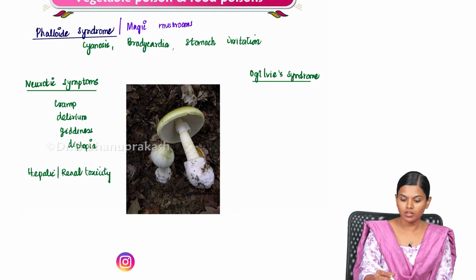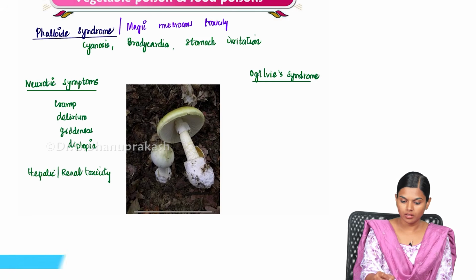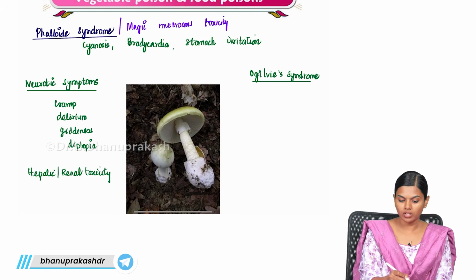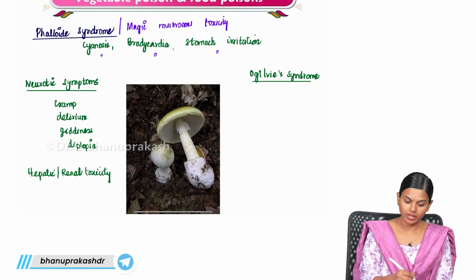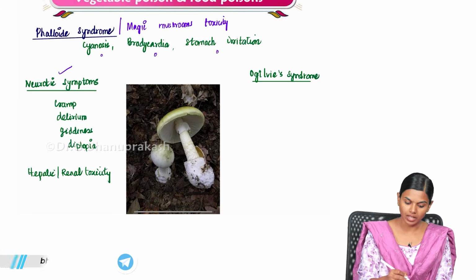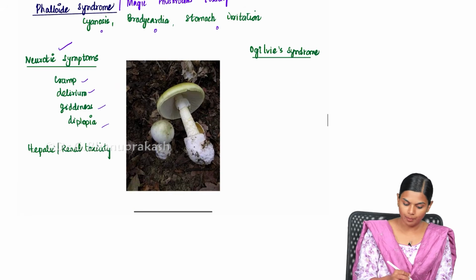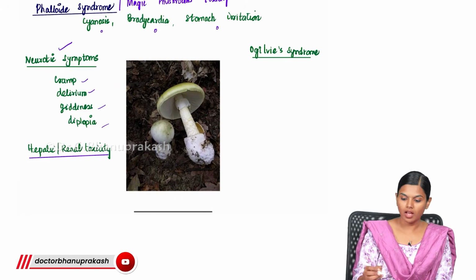Whatever toxicity you get from magic mushrooms is known as phalloid syndrome, and you will get cyanosis, bradycardia and stomach irritation. Along with that, you will also get neurological symptoms like cramps, delirium, giddiness, diplopia, and hepatic and renal toxicity. And Ogilvie syndrome is pseudo-obstruction of the colon.